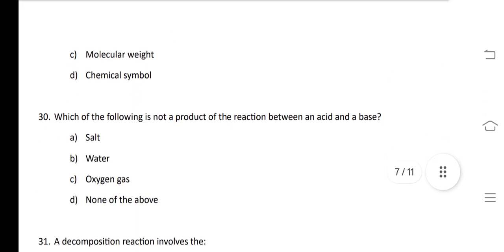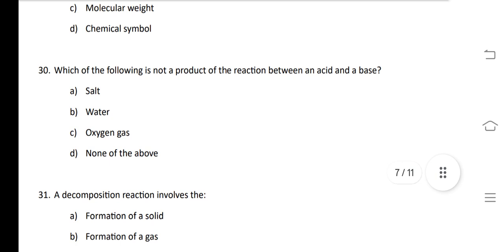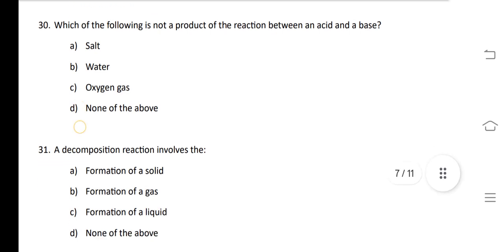Our next question, which of the following is not a product of reaction between acid and a base? Acid and a base react to form salt and water, but not oxygen gas. So answer of 30th question is C.